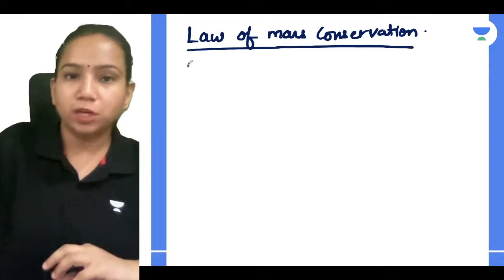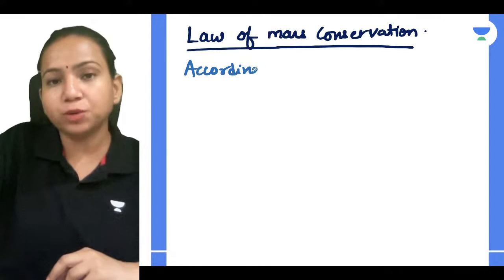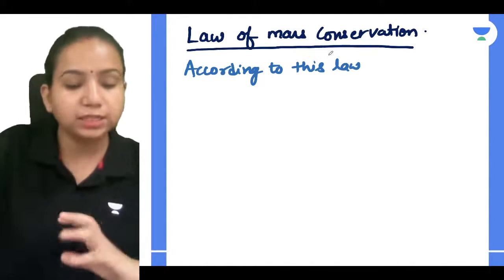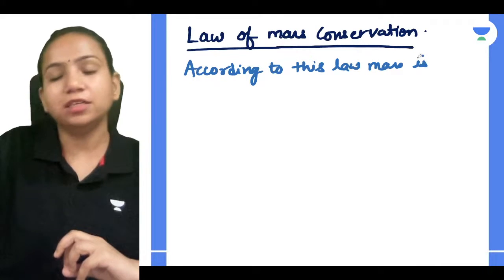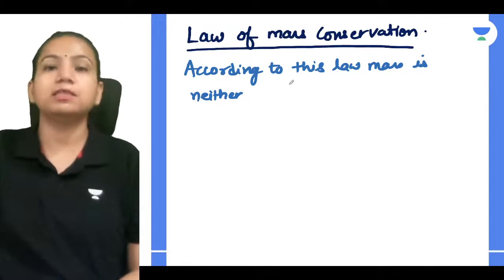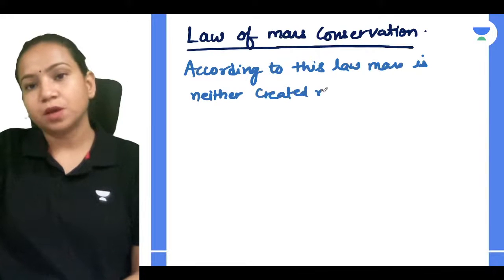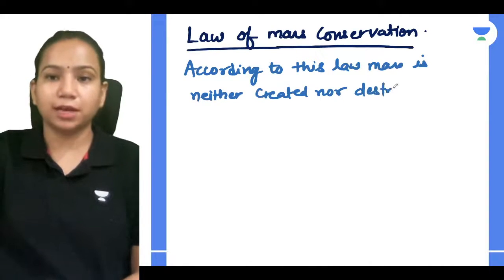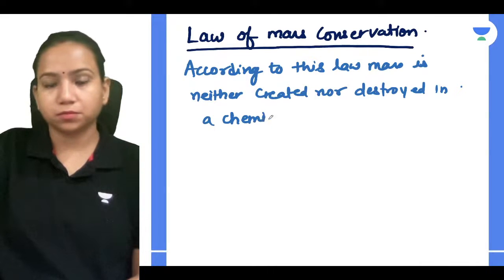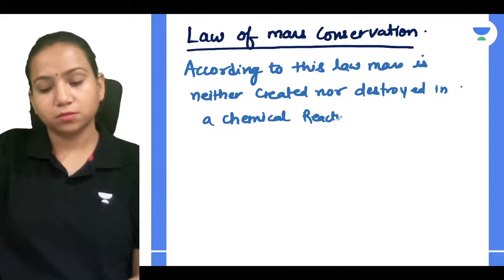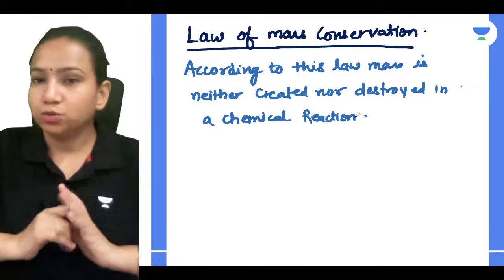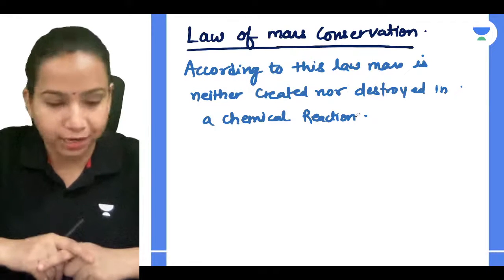It's very simple. You should mention that according to this law, if you get this question in the exam, it states that mass is neither created nor destroyed in a chemical reaction. So that is what we can relate regarding the law of mass conservation: you cannot create mass as well as you cannot destroy it. Correct, guys?